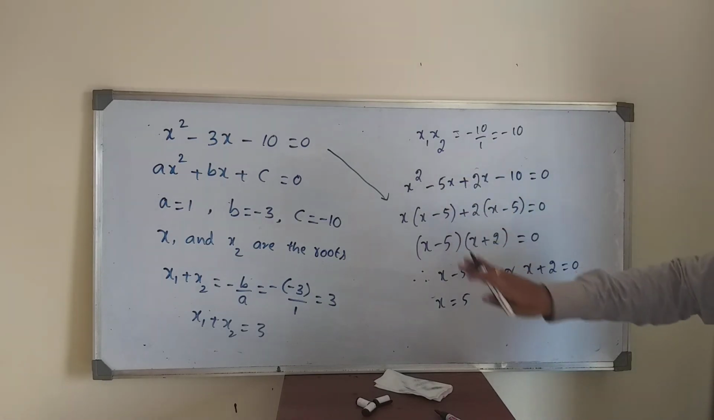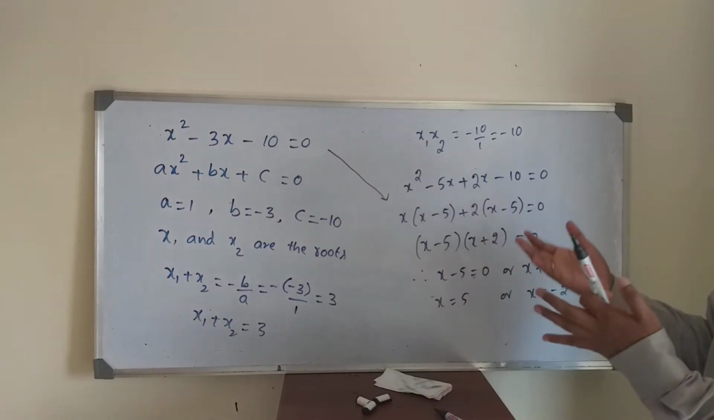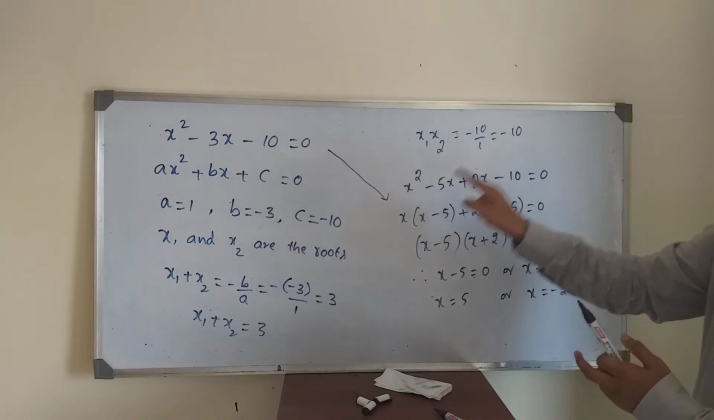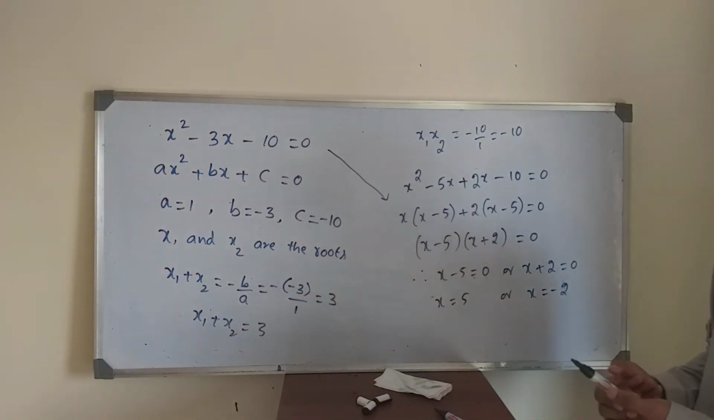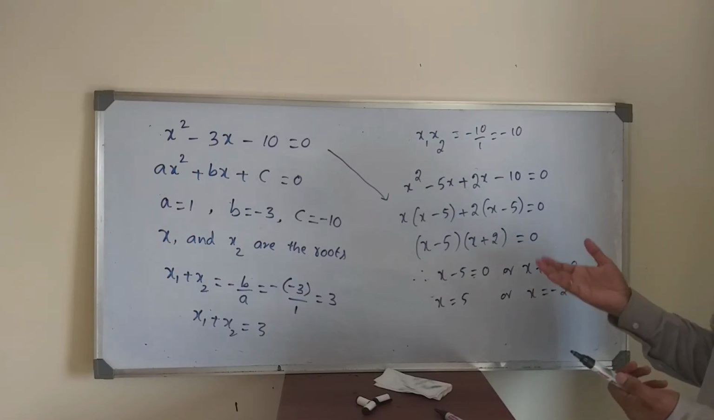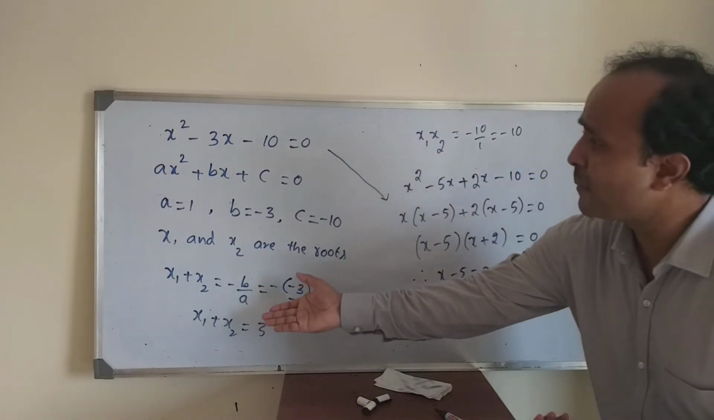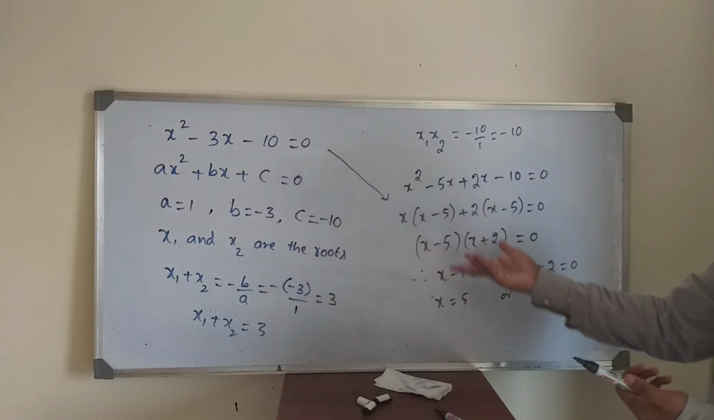So without solving, if you know the addition and product, you can easily understand. Product minus 10, addition 3 means you can check 5 twos are 10. 5 into 2, minus 5 plus 2. 5 minus 2 is 3. Like that you will get.